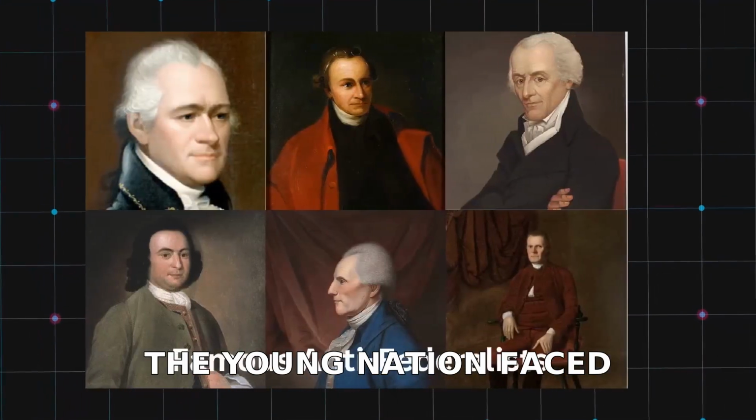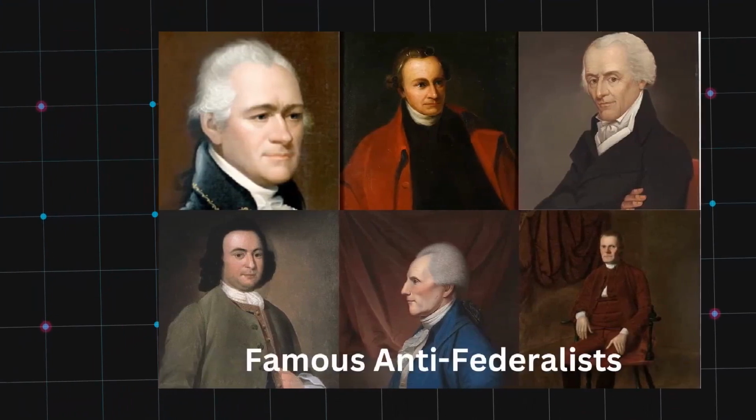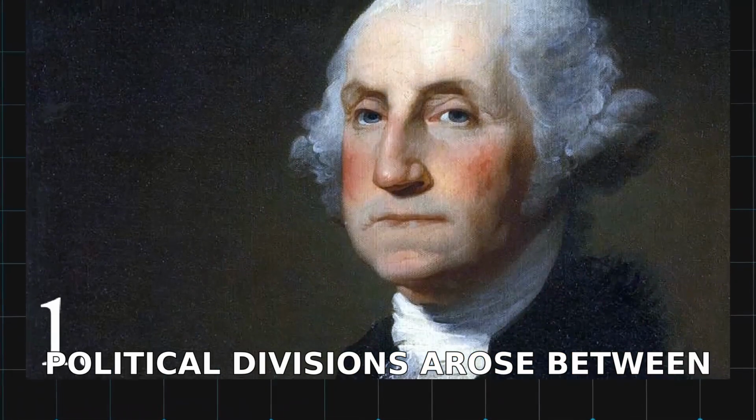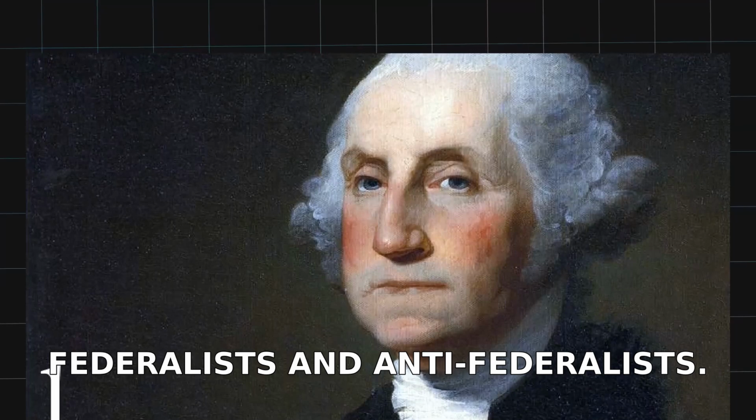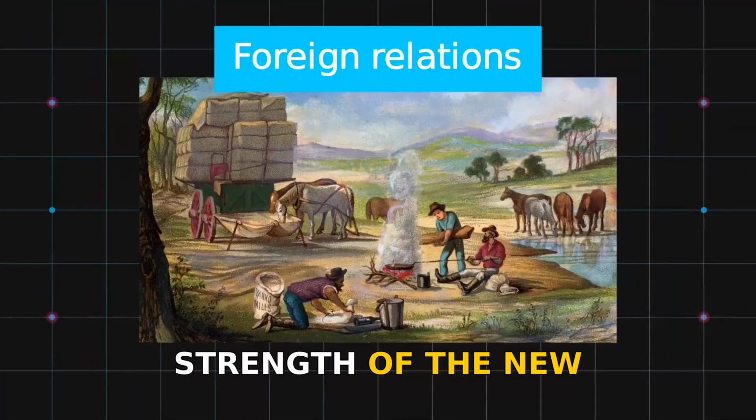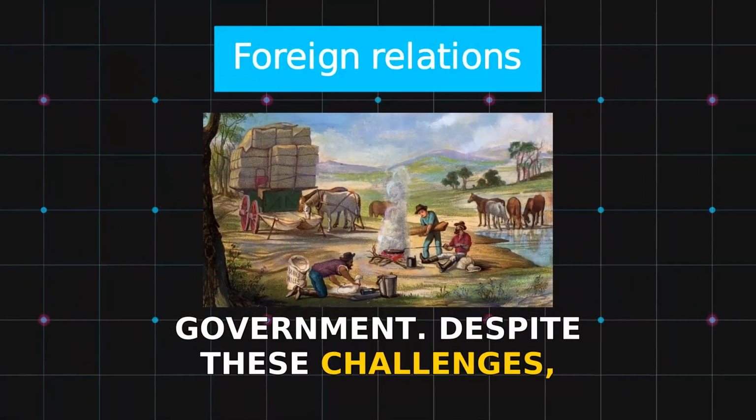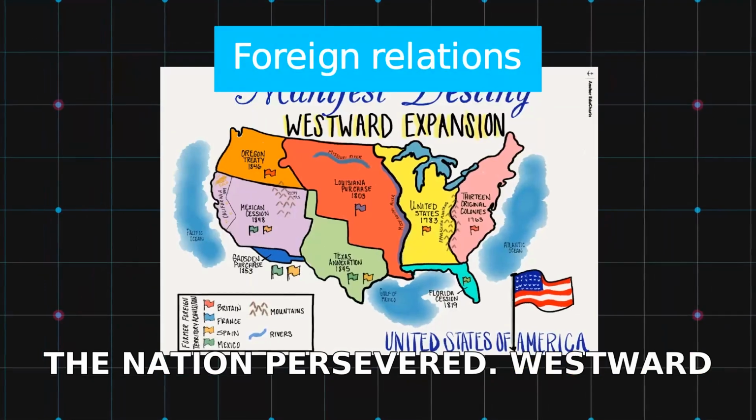The young nation faced internal and external threats. Political divisions arose between Federalists and Anti-Federalists. Foreign relations tested the strength of the new government. Despite these challenges, the nation persevered.